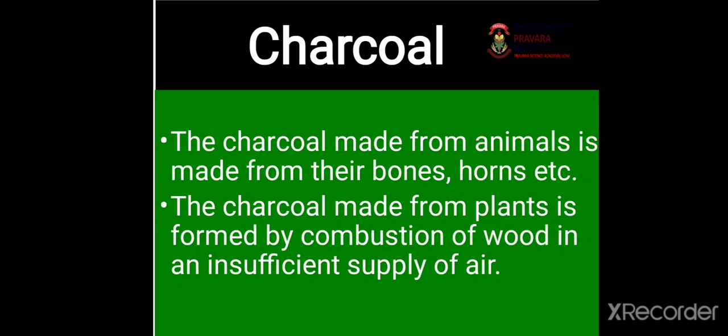Now, second form of non-crystalline form is charcoal. The charcoal that is made from animals is made from their bones, horns, etc. And the charcoal made from plants is formed by combustion of wood in an insufficient supply of air. And charcoal is used in purification of water and organic materials.